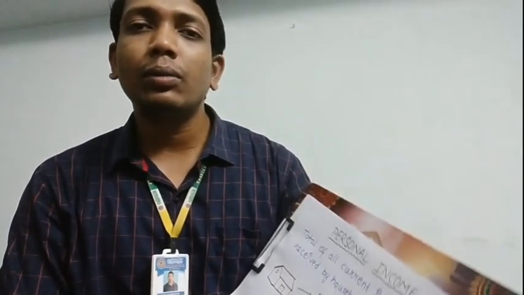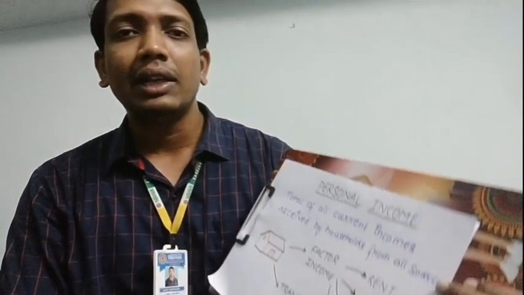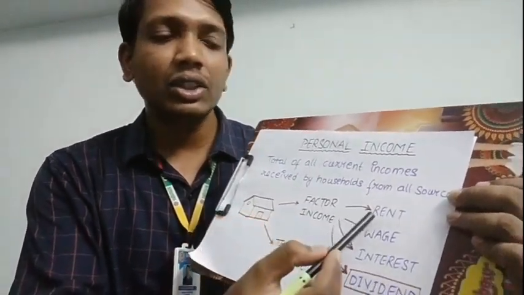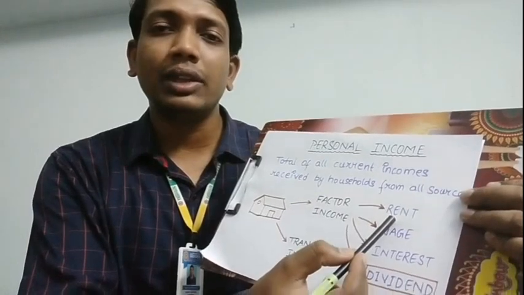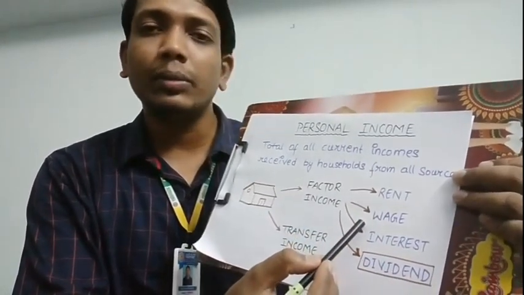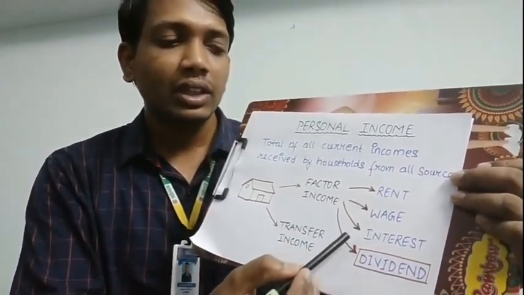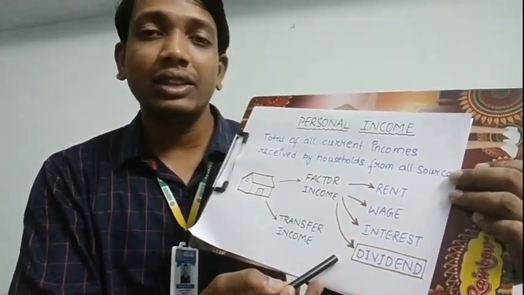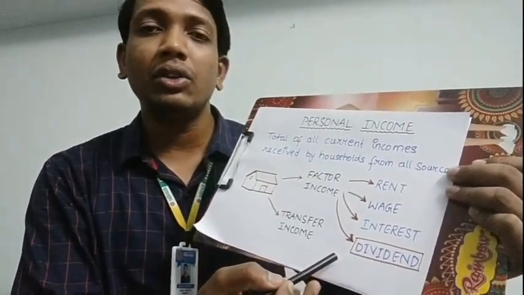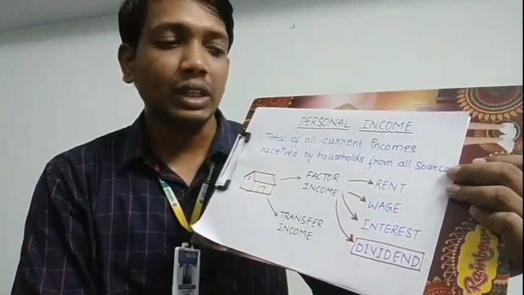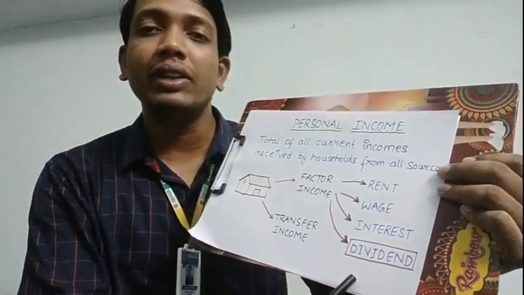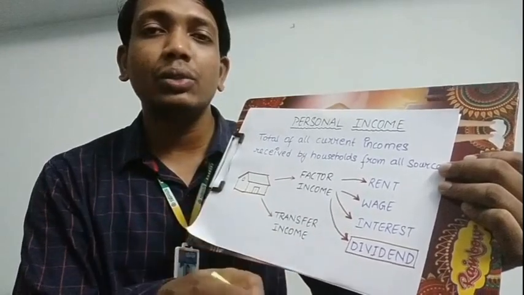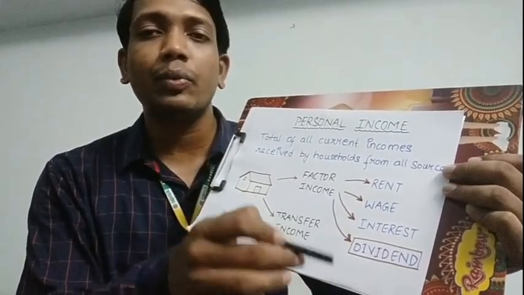So when we talk about the remunerations given to them, or the income of these factors of production, we know that land receives rent as its remuneration. Labor receives wage, capital receives interest, and the organizer or entrepreneur receives profit. But I have written here dividend. Now sir, why are you writing dividend there instead of profit?